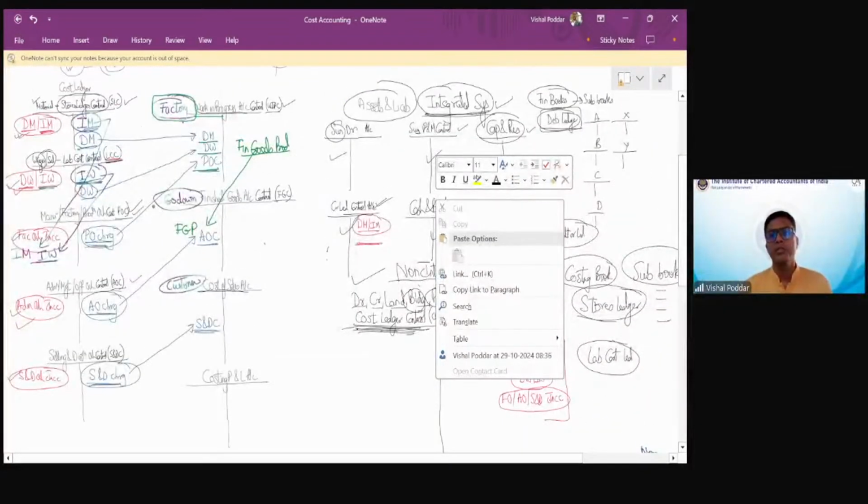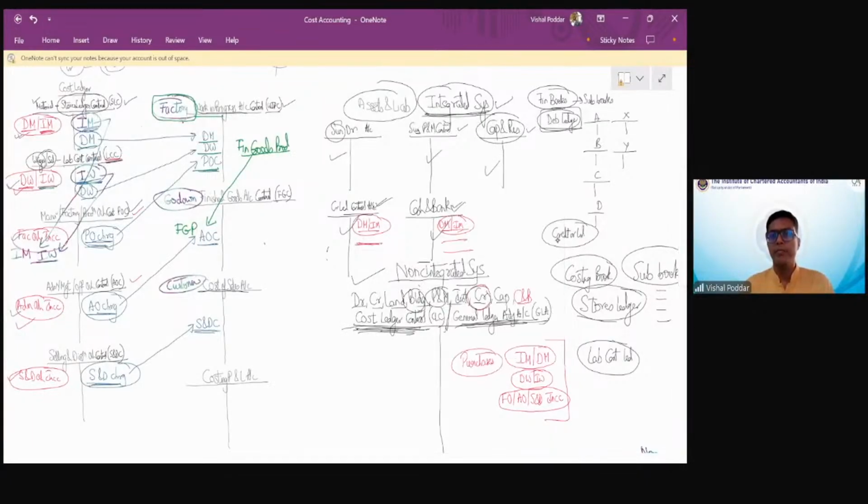Now, once these goods are sold, they will go out of the factory and they will reach whom? It is COP, cost of production. Once these goods are sold, they will come out of your stores, your godown, and go to your customer.